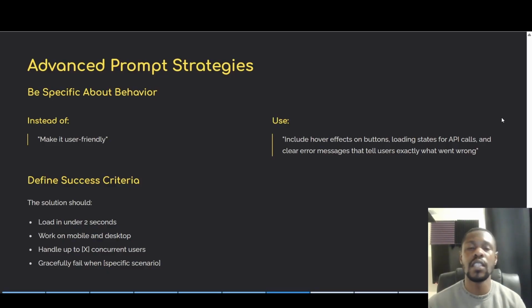So remember, using the analogy of a business startup, we want to be very clear on what our objectives are so that we can know when we succeeded or when to perhaps run a second, third, fourth, fifth iteration. Okay, so an example could say something like the solution should load in under 2 seconds, work on mobile and desktop, handle up to X amount of concurrent users, and gracefully fail when X scenario occurs.